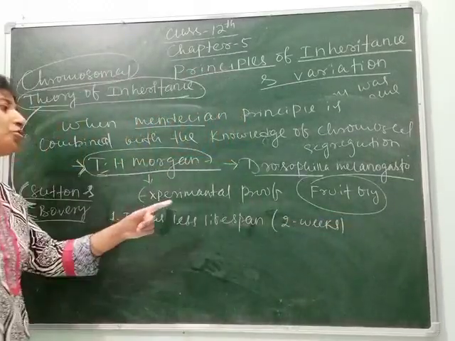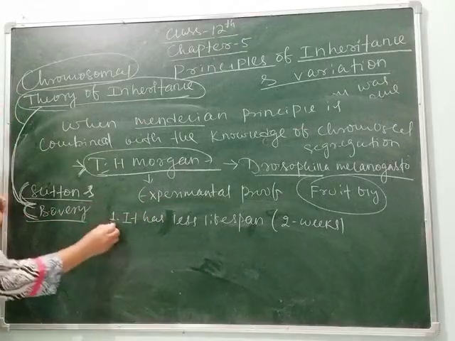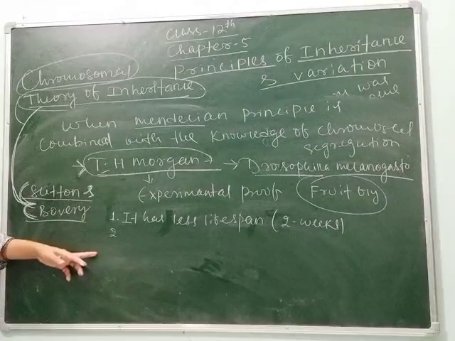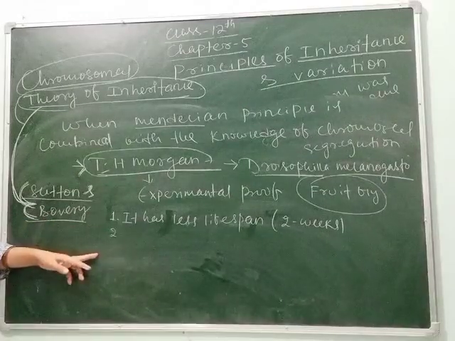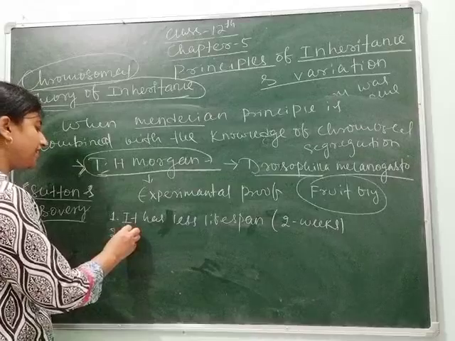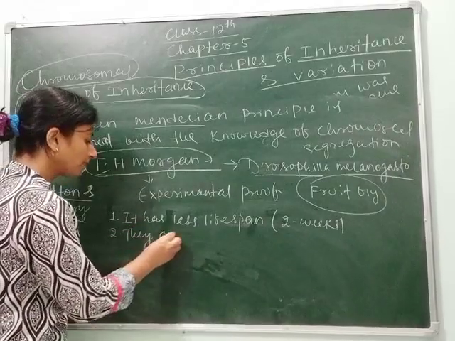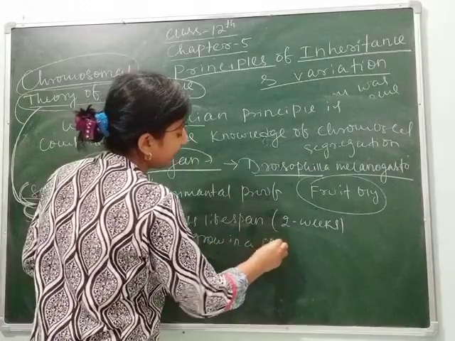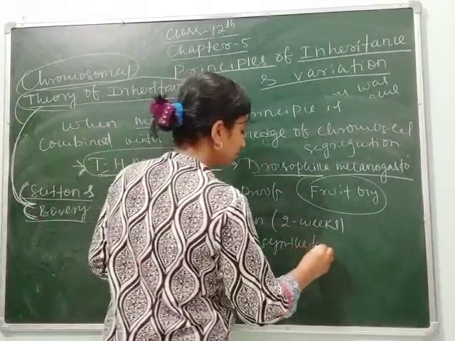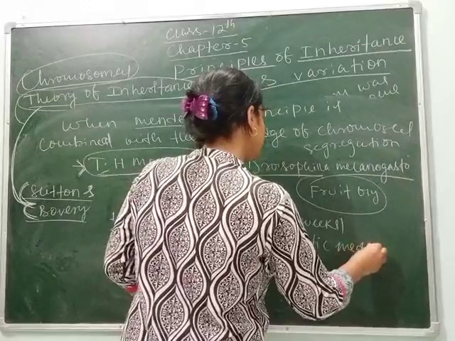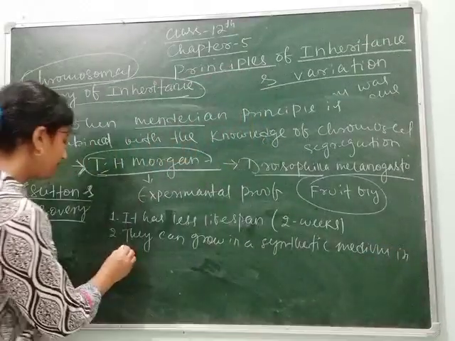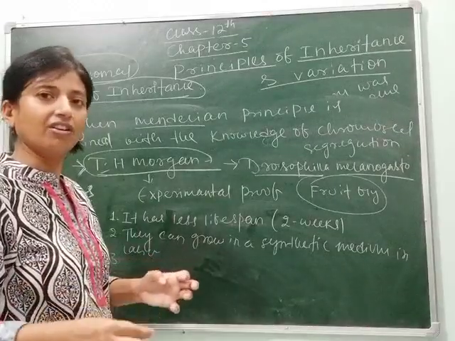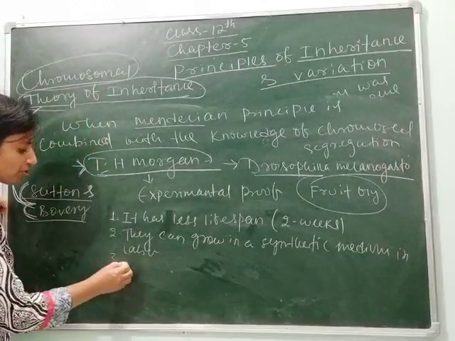Second reason, it can be reproduced in a synthetic medium in the laboratory. Clear, students? Third reason, a single mating or single cross gives more progeny.